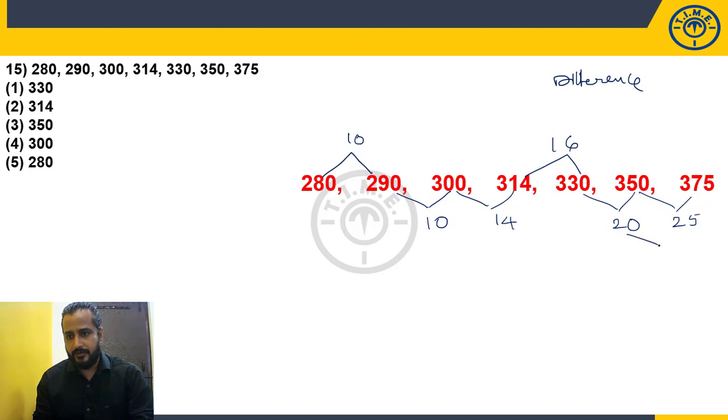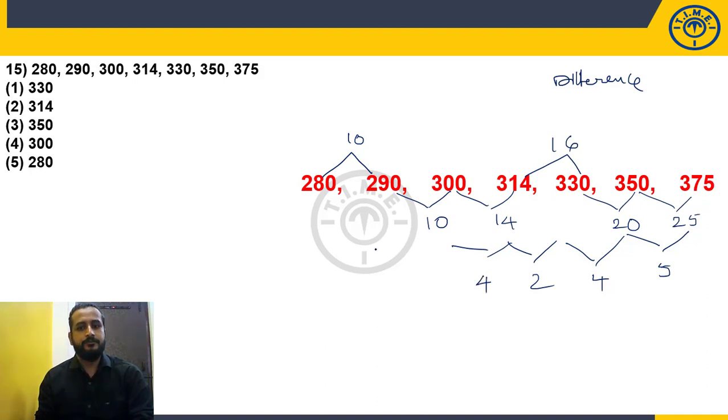Difference of difference. How much here it is? 5. 16, 20, 4. 5 and 4. 14, 16, 2. 10 and 14, 4. And here is 10, right? So 10 and 10, 0 difference. Okay. Let's check which could be a proper pattern.